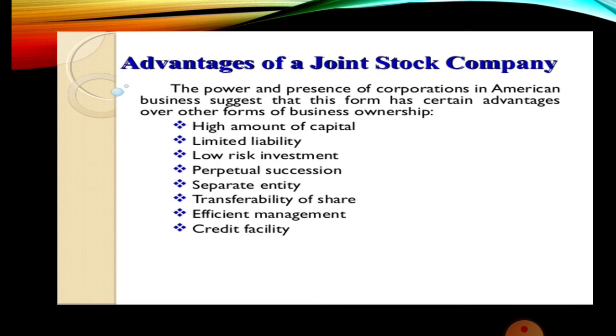Production is more, satisfying the needs of more consumers is more, creating large-scale employment is also more, promoting balanced regional development, and contributing substantially to the government tax treasury. So a large amount flows from joint stock companies to the government's treasury. So the government also automatically approves the formation of joint stock companies rather than partnership firms or sole traders, since the amount derived as revenue from these two organizations is comparatively less than from joint stock companies.